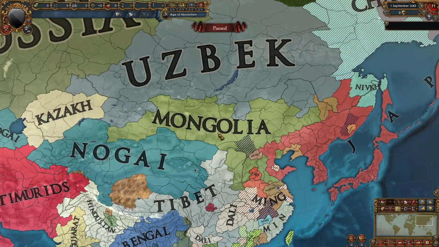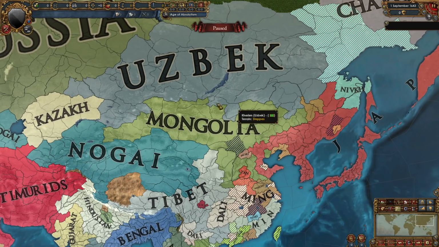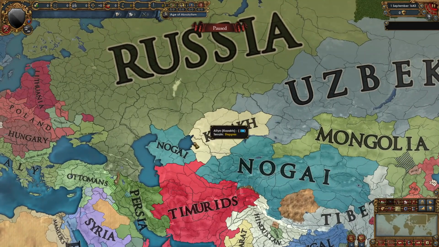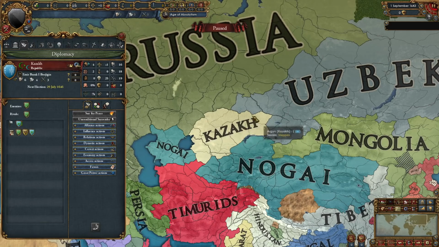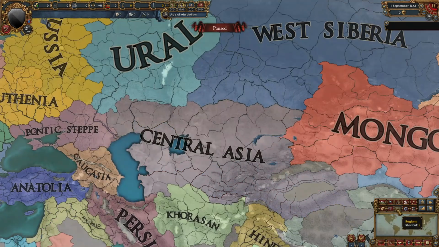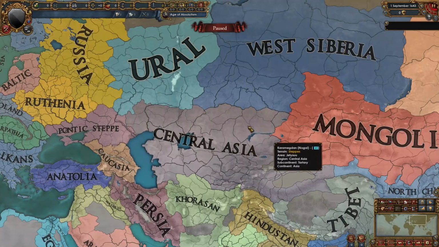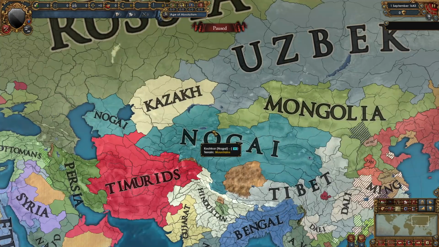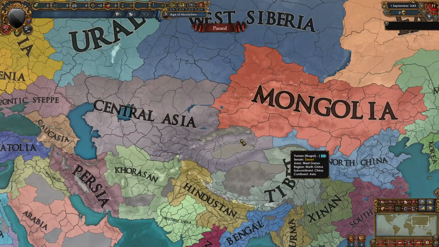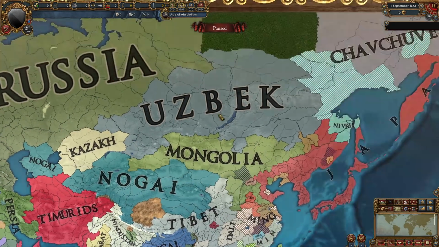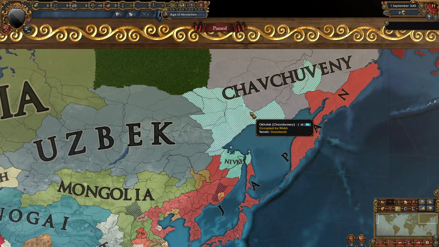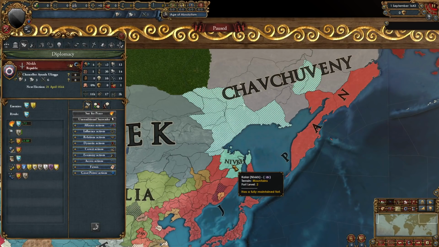But Mongolia did lose a war to Uzbek and Japan, and now they are significantly smaller. Kazakh is also present. I guess they popped out due to rebels, or maybe someone made Nogai release them. If you remember, Nogai did start in Central Asia, but now they've moved into Tibet mostly, and Mongolia and North China as well. Uzbek has been growing into Chafchuveni a little bit, but these guys are getting beaten up by Nivik of all nations, who are a tributary to Japan.